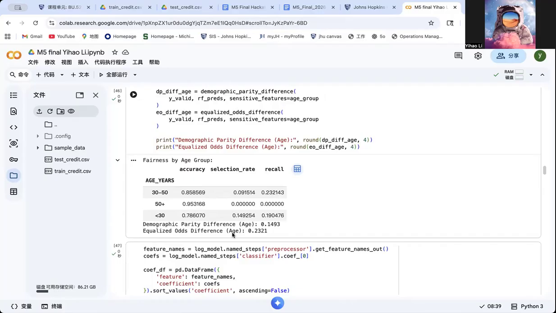From the result, I observed the model behaves somewhat differently across the demographic groups. For example, the selection rate differed between male and female applicants. The age analysis shows even stronger differences, where applicants over 50 are almost never predicted as default.